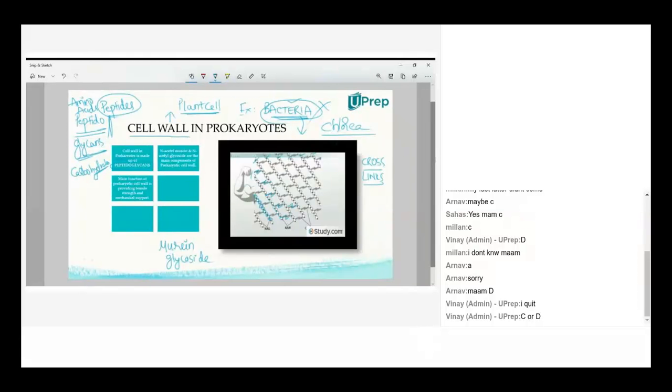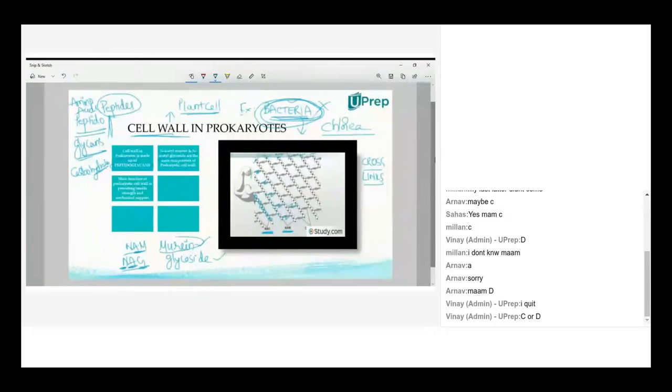So there is rigidity, a strengthened mechanical support given by the outer surface of this bacterium, which is nothing but the cell wall of the bacteria. The cell wall is made up of NAG, N-acetyl glucosamine. Here I gave the words in elaborate form: N-acetyl glucosamine or glycoside, then NAM, N-acetylmuramic acid.